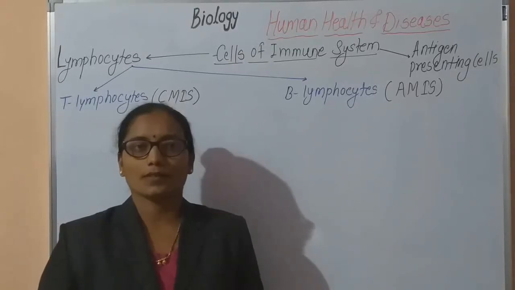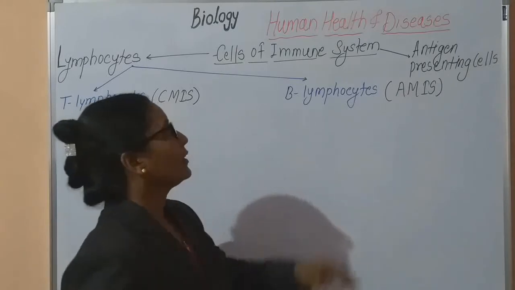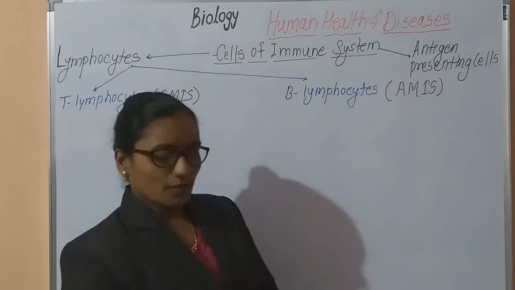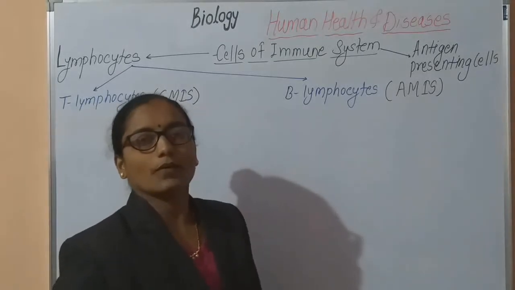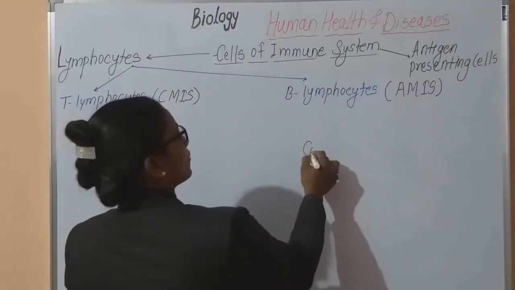Good morning, students. Now we are going to study the next part from human health and diseases, that is cells of the immune system. The immune system means the disease resistance power of the human body. In this immune system, cells are involved.